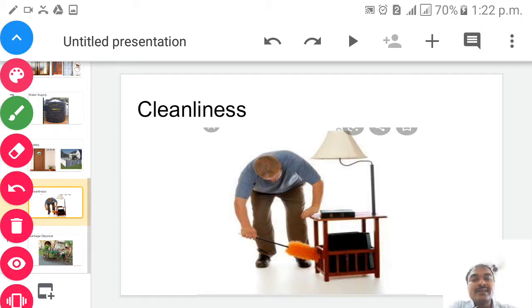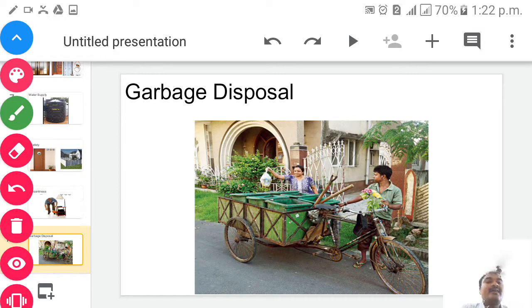Next slide. It is here, children. Yes, the last but very important topic, it is garbage disposal. So before going to the children, we'll read once the next topic. This is our next, that is garbage disposal. A clean home and a neighborhood require an efficient system of garbage disposal so that heaps of garbage do not harm the people or the environment. The people must separate those items that can be reused or recycled to reduce the amount of garbage. The garbage should be disposed of from the surroundings on a daily basis.